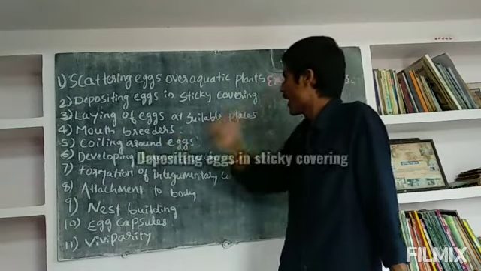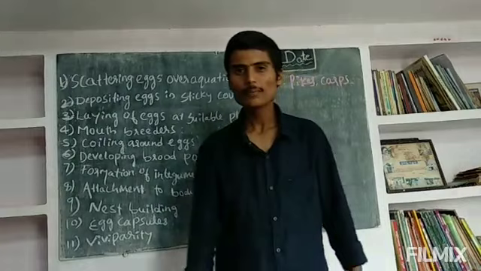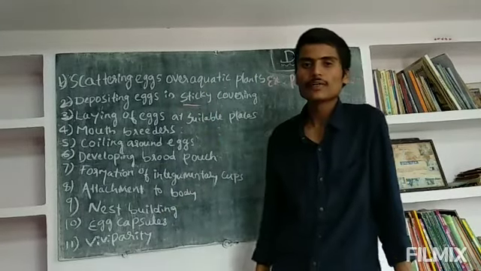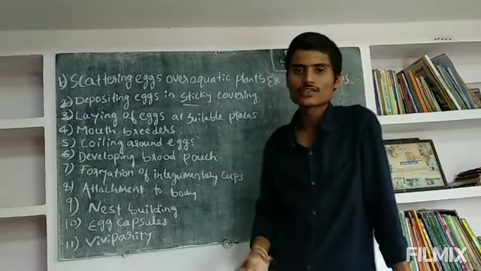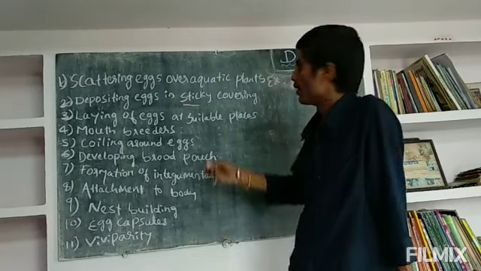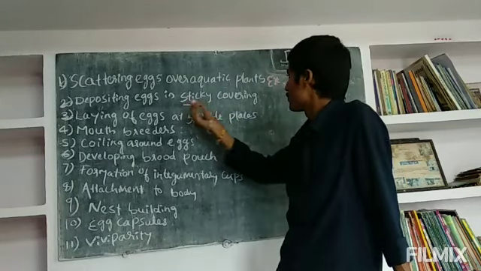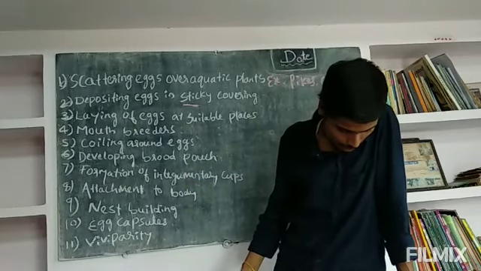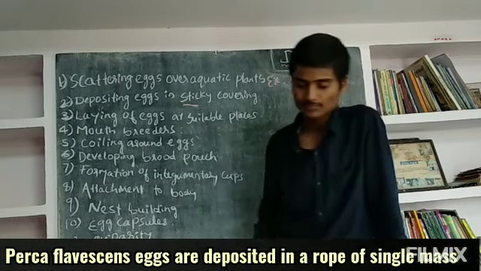Next, depositing eggs in a sticky covering. The sticky covering is the special character. The eggs are closely attached to ponds, weeds and stones. This is depositing eggs in a sticky covering. For example, Furca flaviensis eggs are deposited in a rope of single mass.